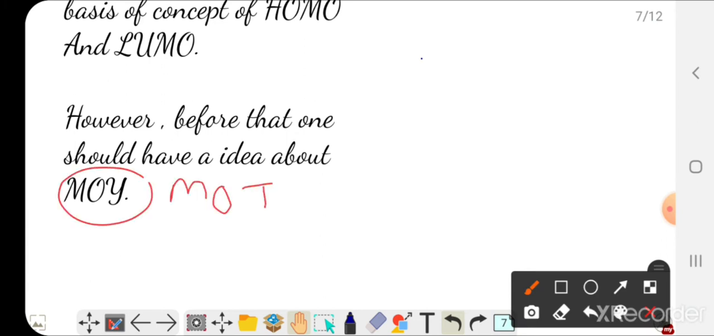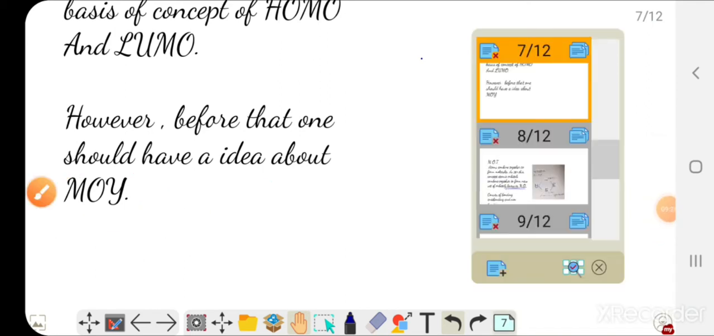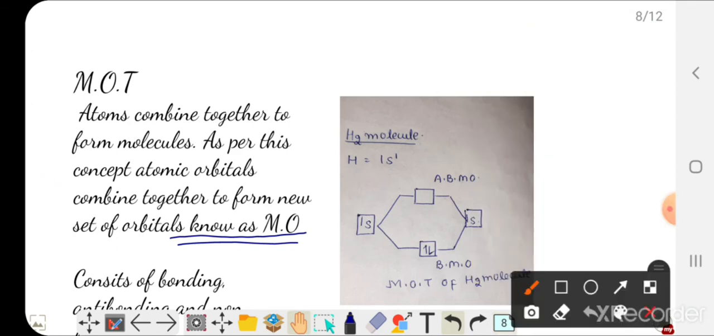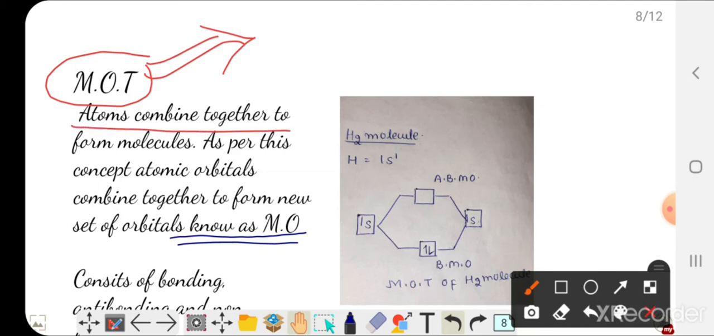Now what is molecular orbital theory? We need to understand that. Let's get started with the molecular orbital theory. First of all, what is a molecular orbital theory? Why do we have such a theory? Molecular orbital theory explains that when atoms combine together to form molecules, they do so in a particular way. As per this concept, the atomic orbitals combine together to form a new set of orbitals known as the molecular orbitals. Okay.